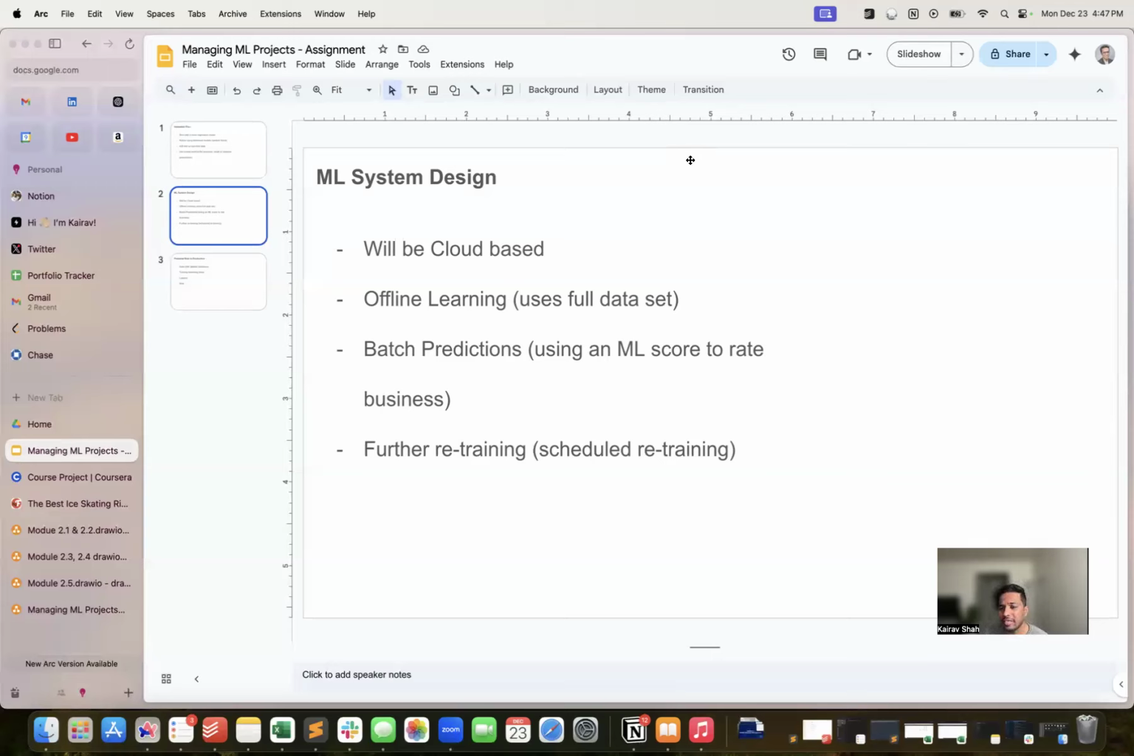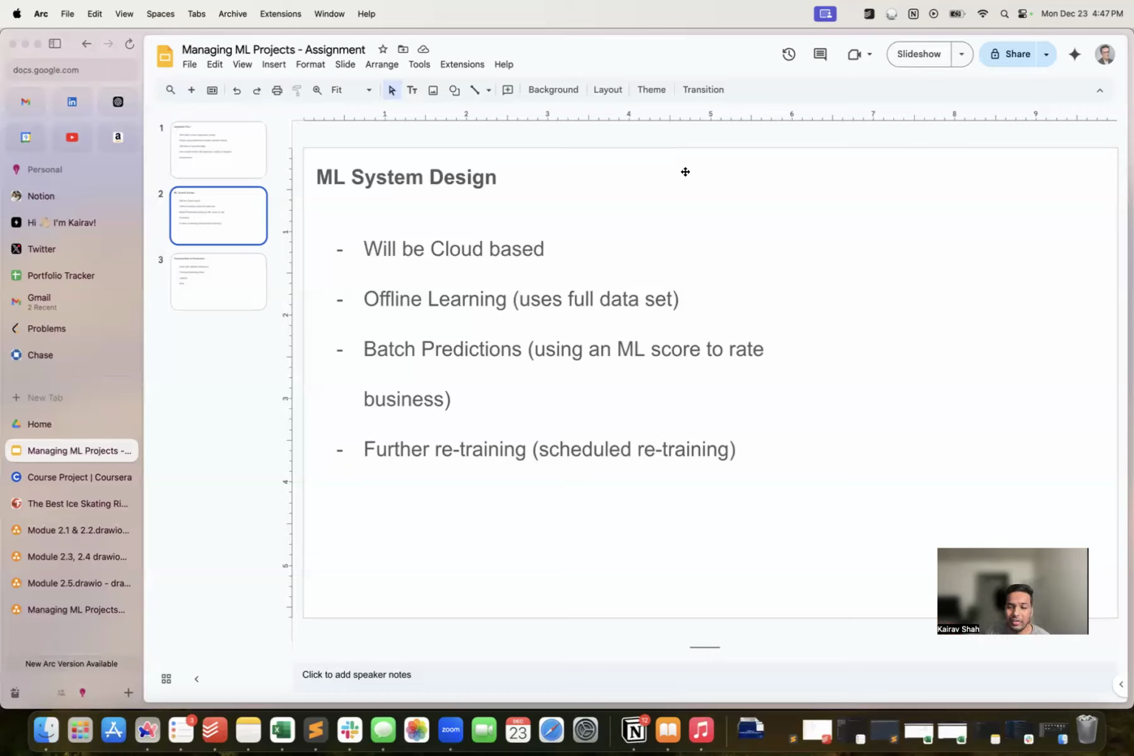Batch predictions, again, as I said, we don't need online predictions. We don't need immediate predictions. This can be batch predictions where we push out scores between 1 to 10, where 8 is the most risky business, 7 is a little bit less risky. So we can do all sorts of batch releases.